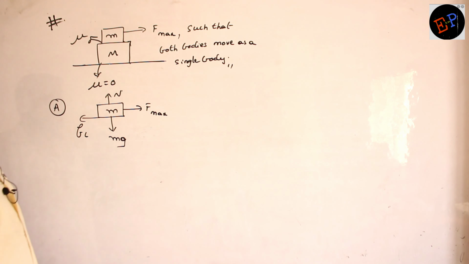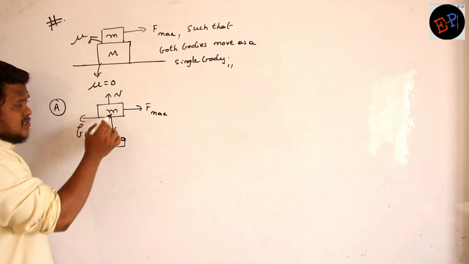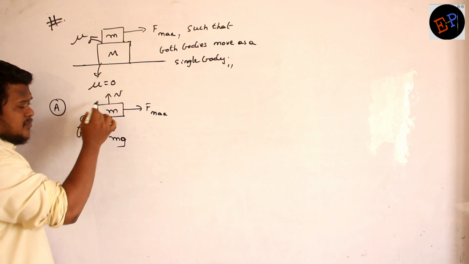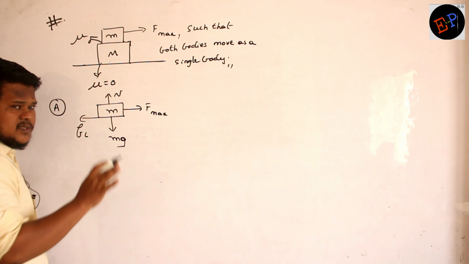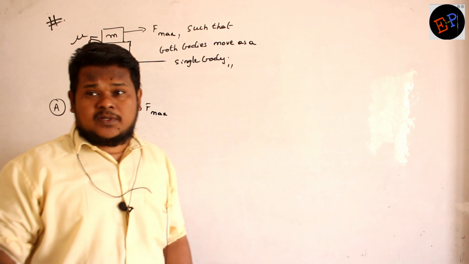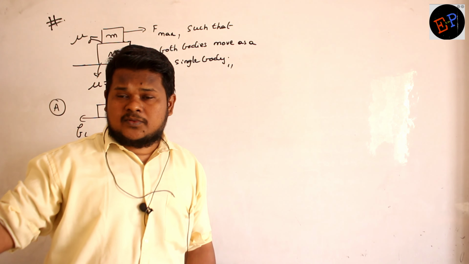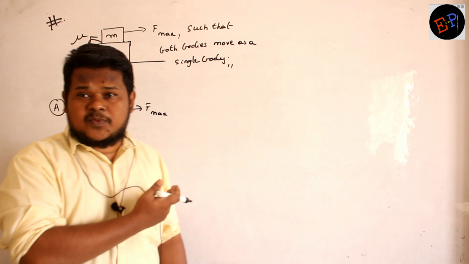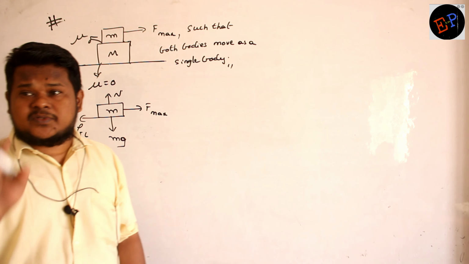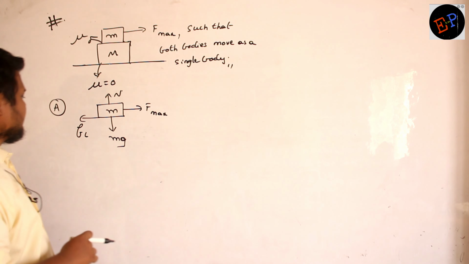Now what is FL doing? FL is trying to oppose the motion of small m, no? Friction always tries to oppose relative motion between two bodies. Previously capital M was trying to move, no? So the friction was opposing that. Now small m is trying to move, so friction is now opposing small m. Are you able to understand? So therefore,